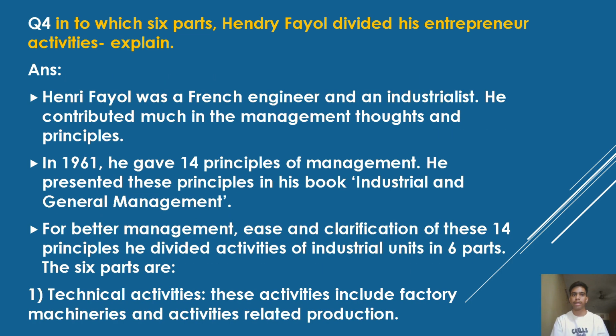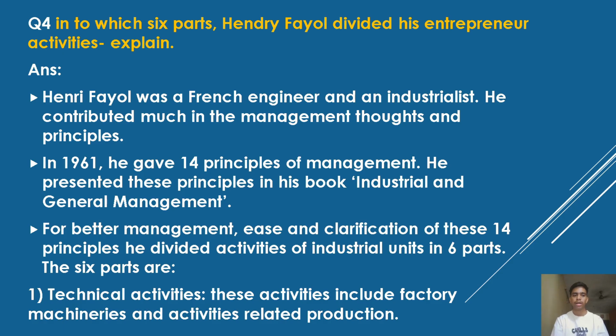Into which 6 parts did Henri Fayol divide his entrepreneurial activities? Explain. Henri Fayol was a French engineer and industrialist. He contributed much in the management thoughts and principles. In 1916, he gave 14 principles of management. He presented these principles in his book Industrial and General Management. For better management and classification of 14 principles, he divided activities of industrial units into 6 parts.